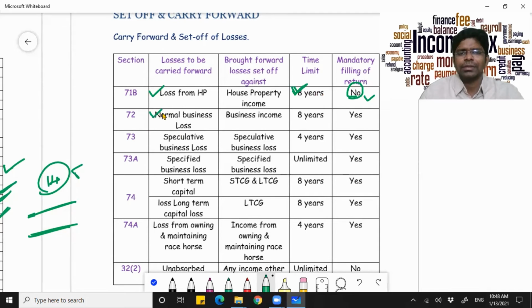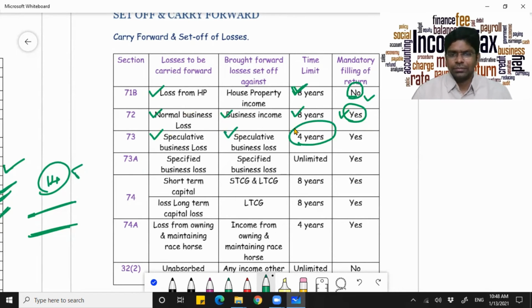When it comes to normal business loss, you have to mandatorily file your return for carrying forward, and brought forward losses will be set off only against the same head, that is business income, and the time limit you can carry it forward for is 8 years. Coming to the speculative business loss, after carrying it forward also you can only set off against speculative business income, and the maximum time limit is 4 years. That is, you can carry it forward for a maximum period of 4 years. And here also your return filing is mandatory.